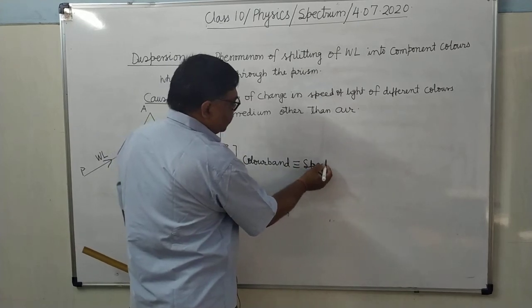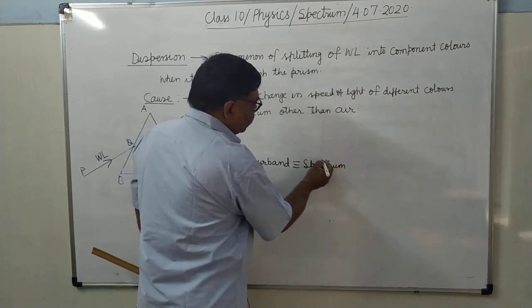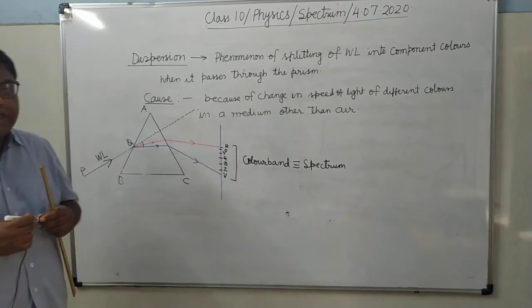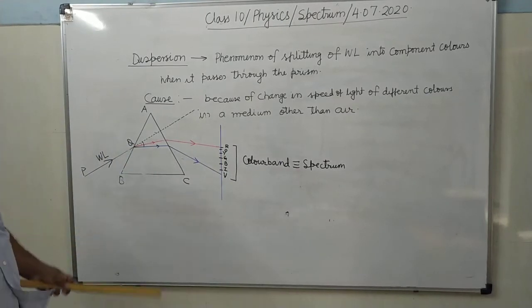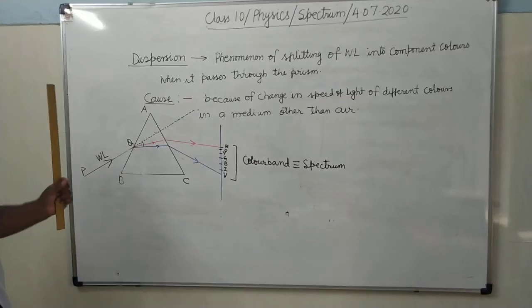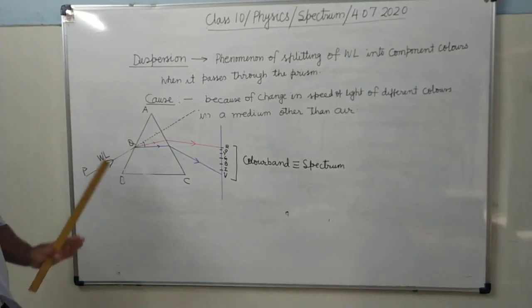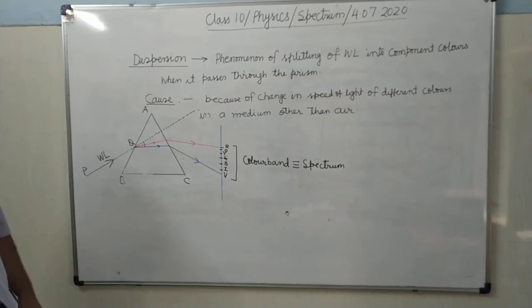Now one more thing. This spectrum will not be a pure spectrum. The boundaries of the adjacent colors will not be distinctly separated.